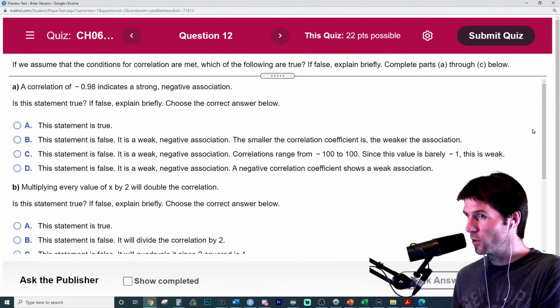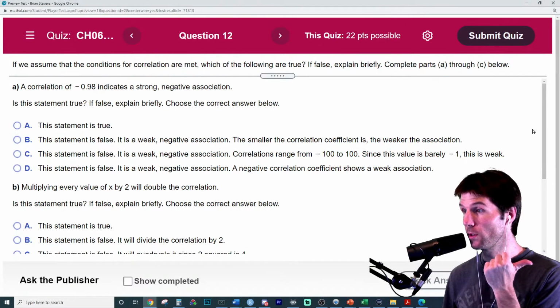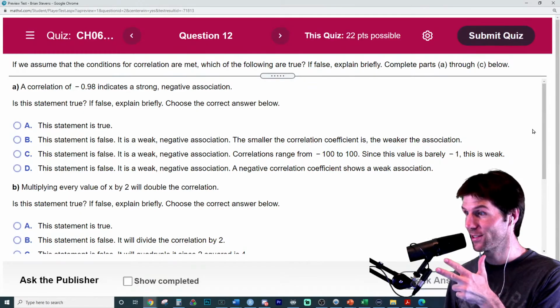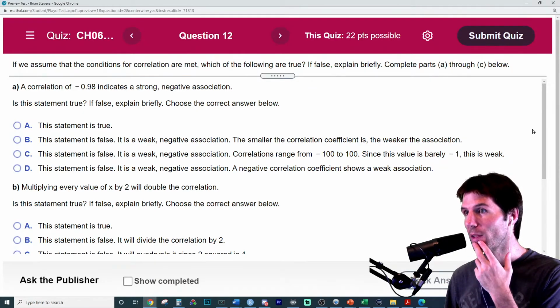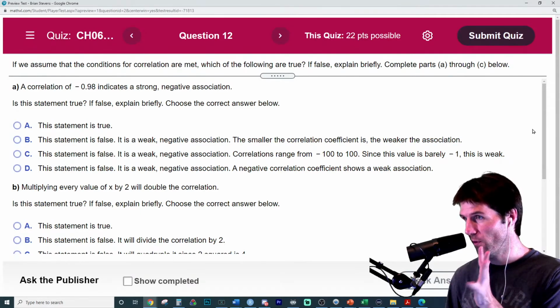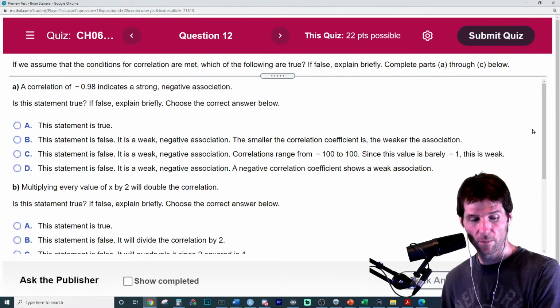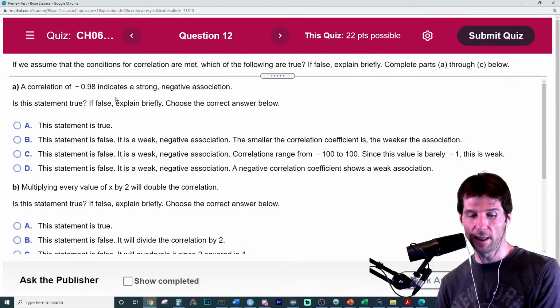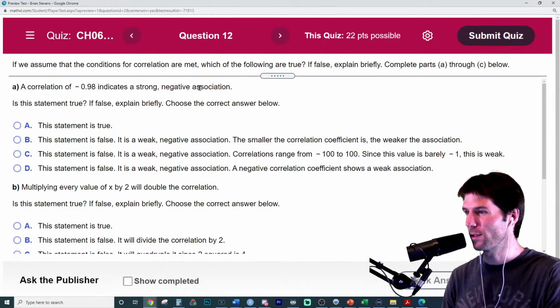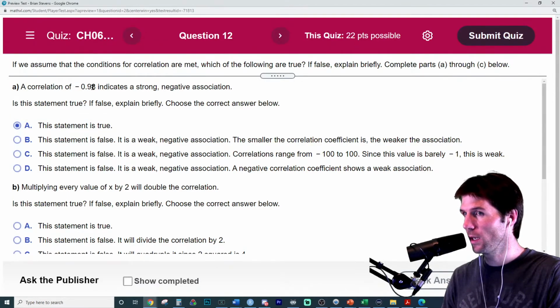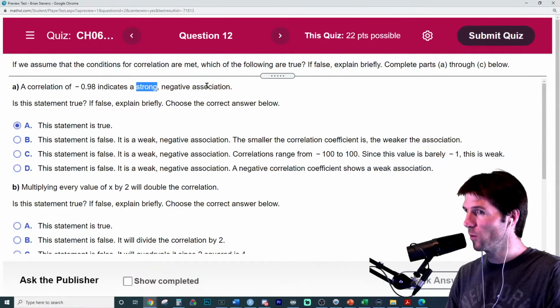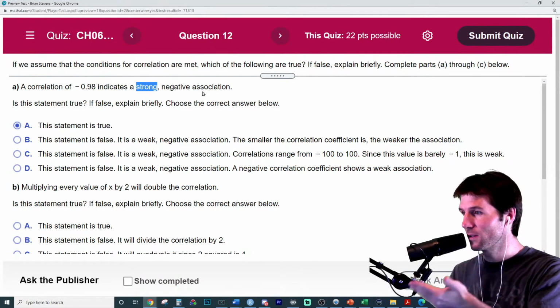If we can assume the conditions for correlation are met, QQ straight enough, no outliers. Those are the conditions: 2 quantitative variables, straight enough relationship, no outliers. Which of the following is true? If false, explain briefly why it's false. A correlation of negative 0.98 indicates a strong negative association. That is so very true. The negative is the direction, and the 0.98 is the strength. So this is strong because it's close to -1, and negative because it's negative.